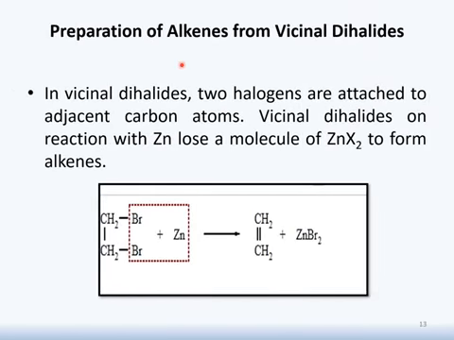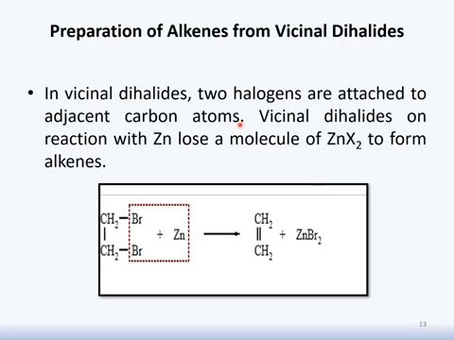Class, our next reaction is preparation of alkene from vicinal dihalide. Before proceeding towards the next step and seeing how alkene is prepared from vicinal dihalide, let's see what a vicinal dihalide is. Vicinal dihalide, as we have studied in FSc, is a compound having 2 halogen atoms, and the condition is that these halogen atoms must be present on adjacent carbon atoms.